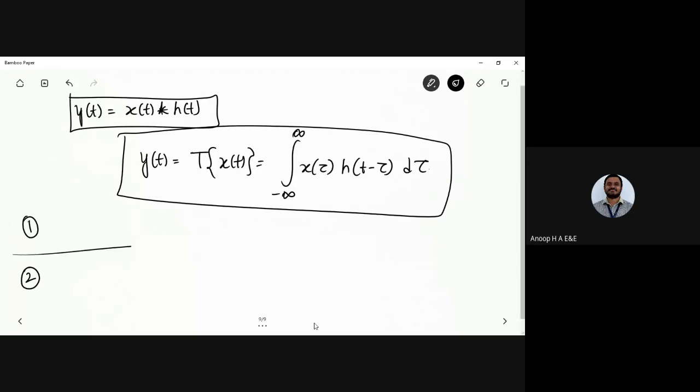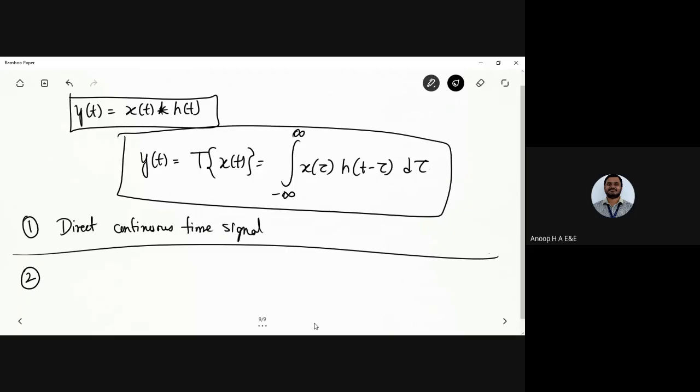So you have two types of problems to be discussed. One is where the continuous time signals are directly given, where you will have x1 of t equal to e power minus 4t u of t plus 1, something like that, and x2 of t given as u of t. You need to convolve these two signals. These are directly given.